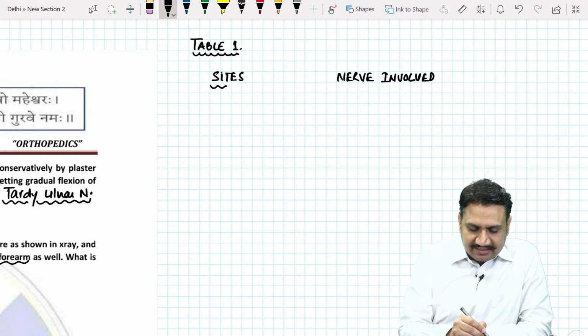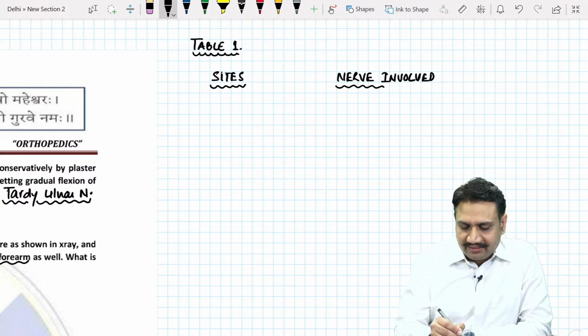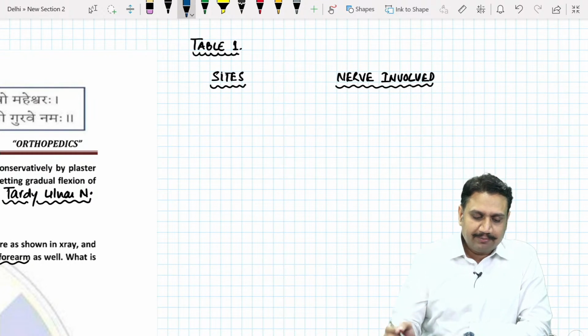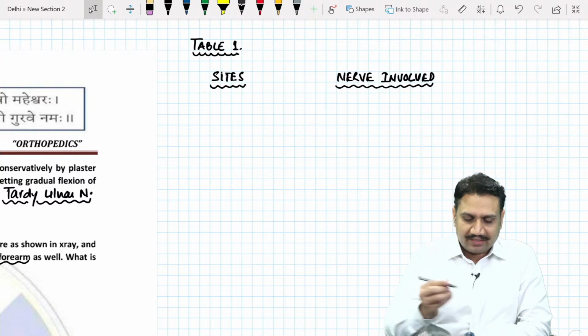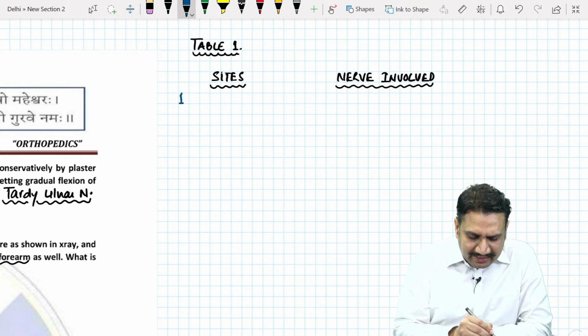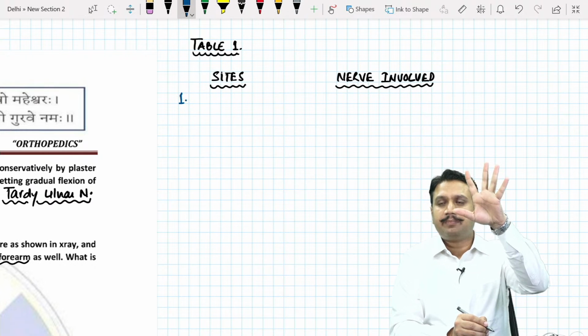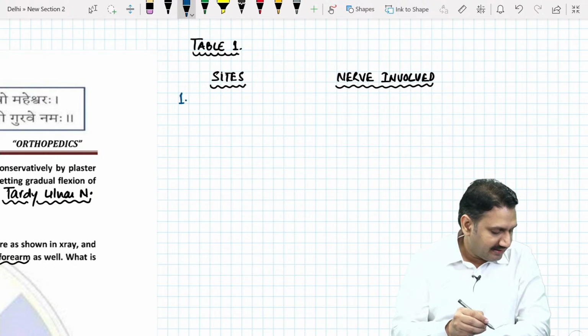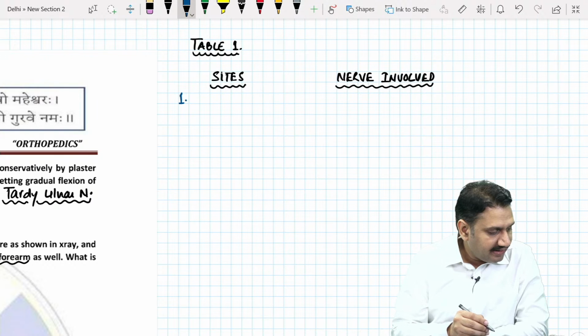All of them. So let's talk about the sites and the nerve involved, and we'll make the tabulated part of that. Okay, the tabulated part. Let's start. Number one, I'll start from the hand, the upper limb, then go to the lower limb in that sequence. Okay, so now you can start making the table.